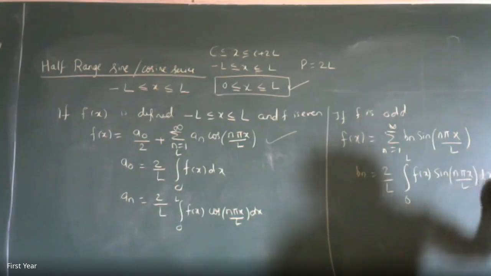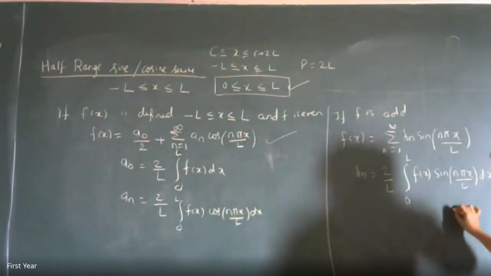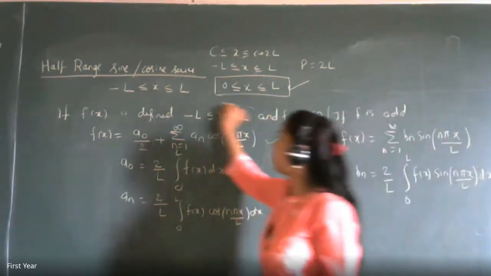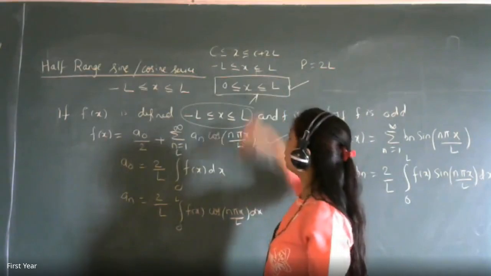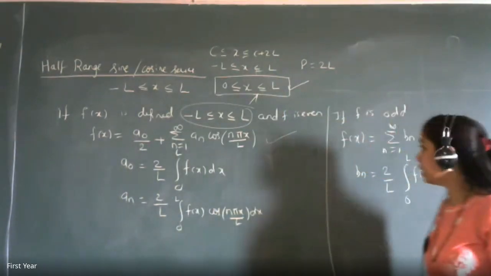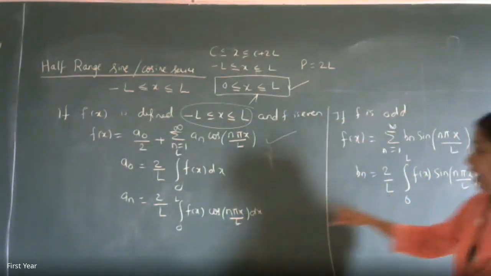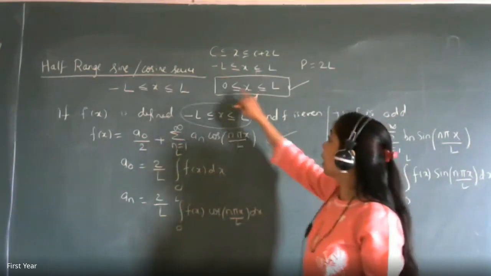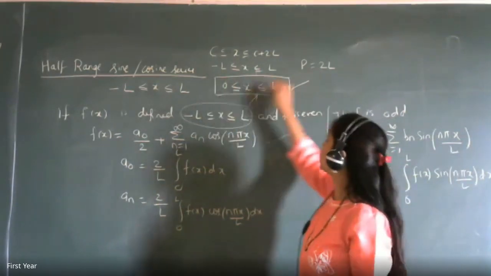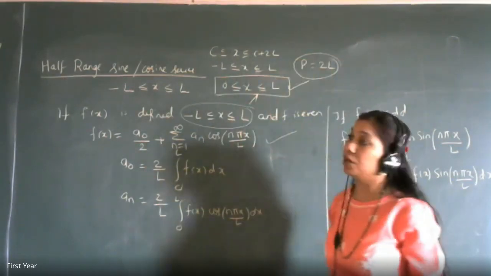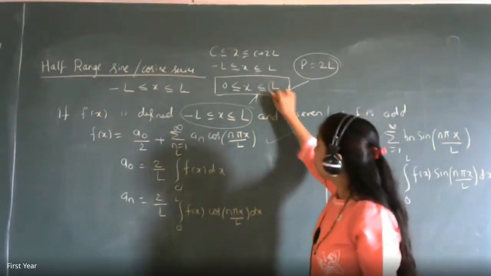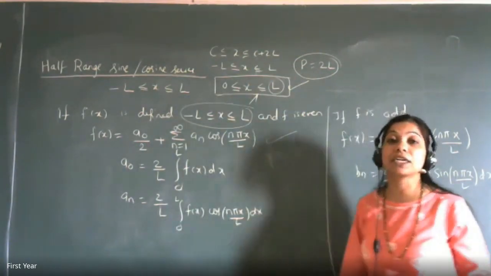These are only your half range cosine series and half range sine series. Rather than using the full interval, I am going to use the half interval. So the difference will be this L which is there. I am not going to take upper limit minus lower limit equal to 2L because the period is given to be half only. Whatever is the upper limit, I will directly take it as L.